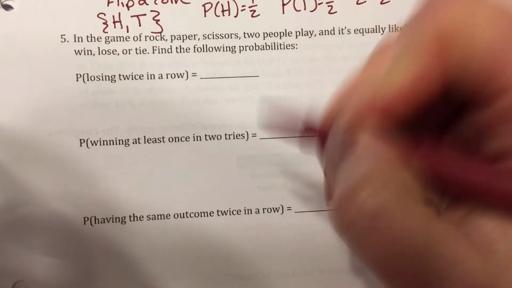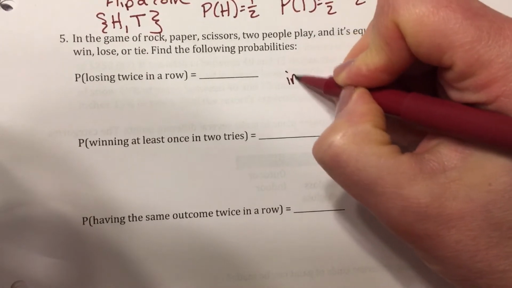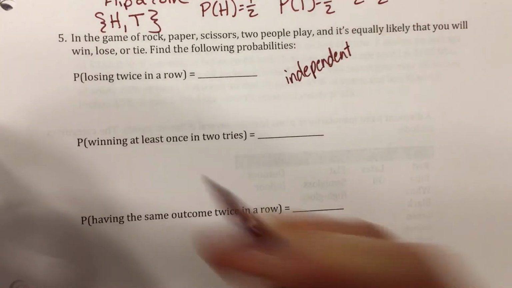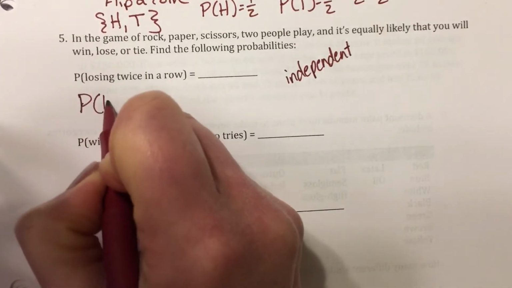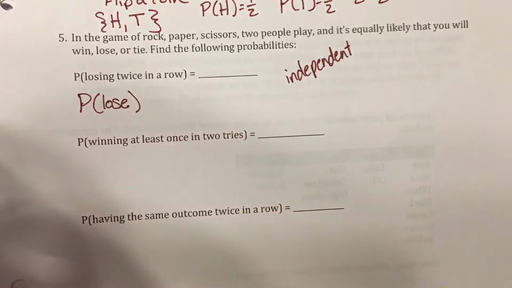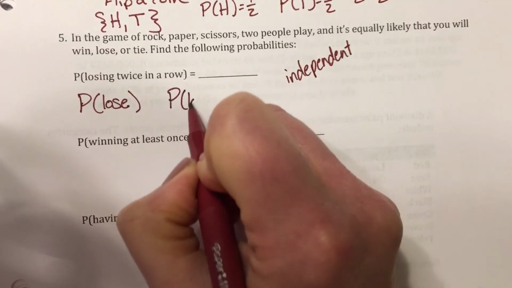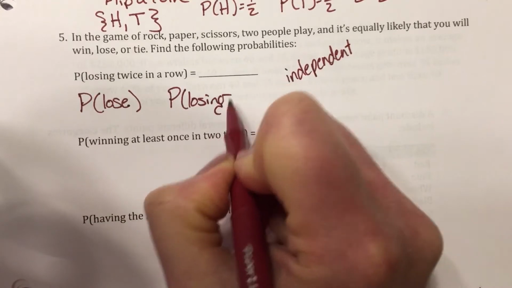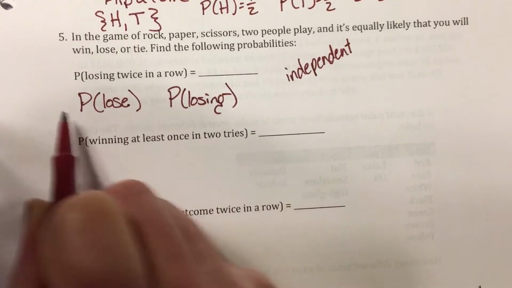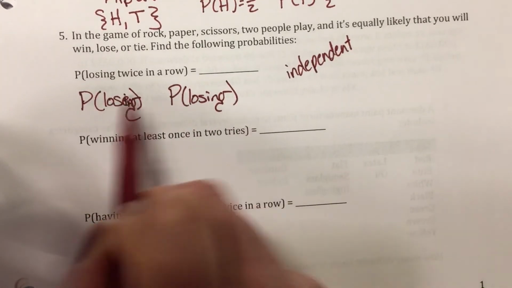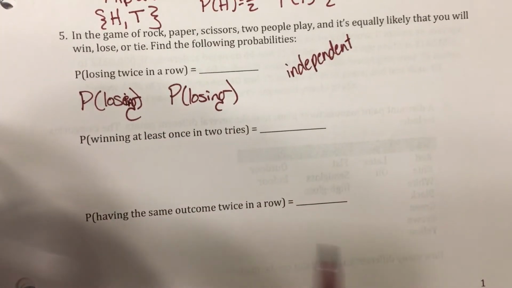So 2 different rounds are independent, which means I can take the probability of losing and again the probability of losing. Losing the second time is unaffected by whether or not the first time was. It stays the same.